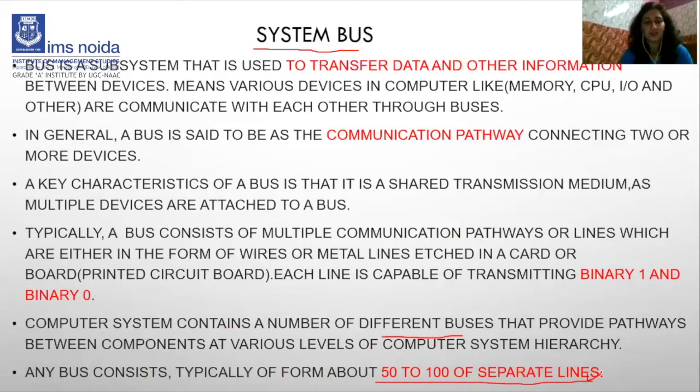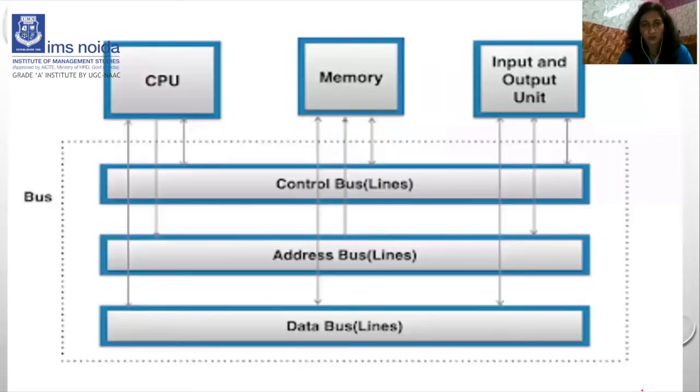So basically, system buses are the buses used as a communication pathway between different types of devices, through which one device can communicate with another device. The device can be input output wanting to communicate with the CPU or memory, or the CPU wanting to communicate with memory, so a bus is required. If registers want to communicate, or if any device wants to fetch data from another device, a bus must be required. Let's go to the next slide.